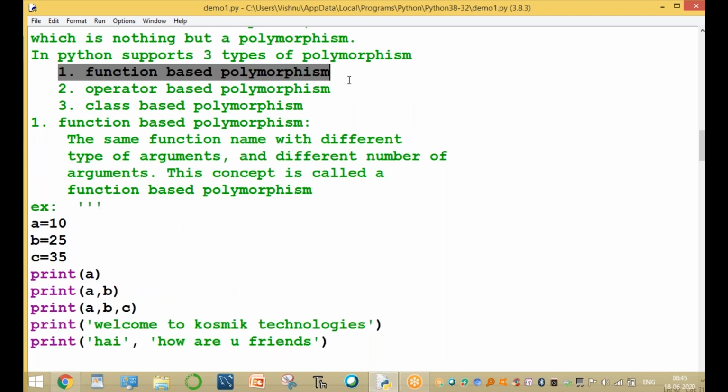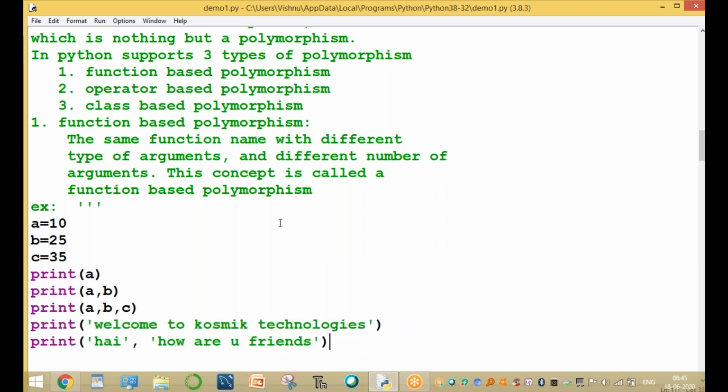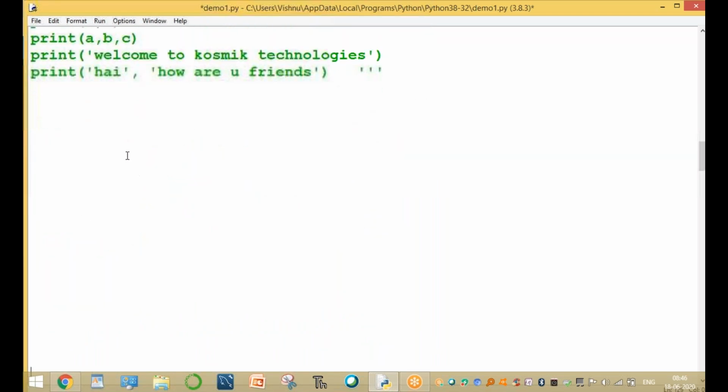Python supports three ways: function based, operator based, class based. What is function based? Same function name with different types of arguments and different numbers of arguments. This is called function based polymorphism. Clear or not? Now, the usage of this polymorphism concept in Python: same function name with different types of arguments, no need for another name.